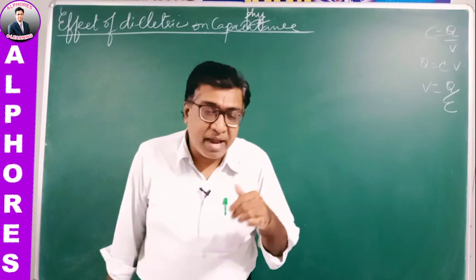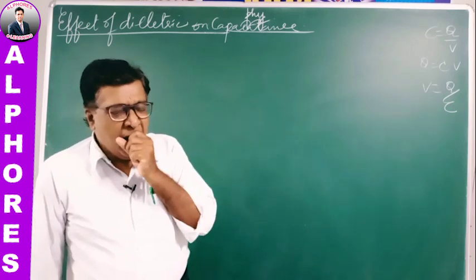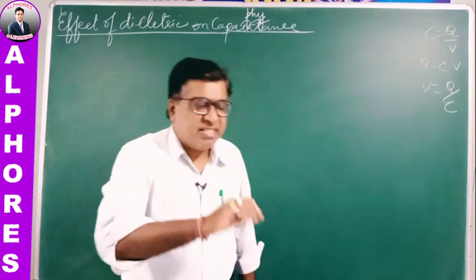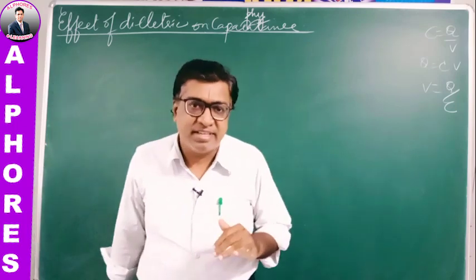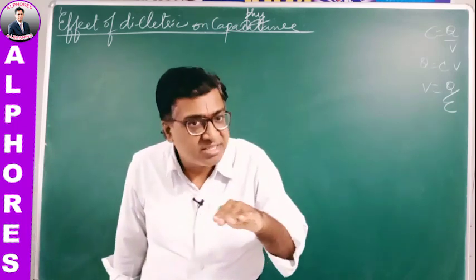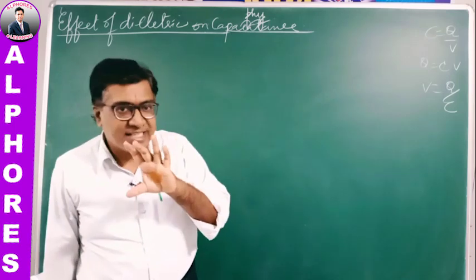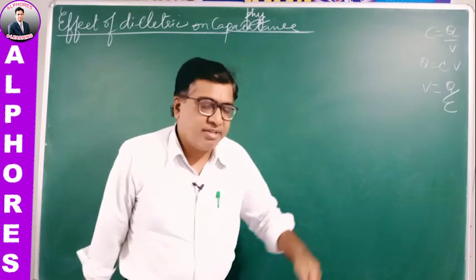But if the battery is removed first, and later I place the dielectric, then this time the charge in the capacitor remains constant, not the potential. So the potential decreases.